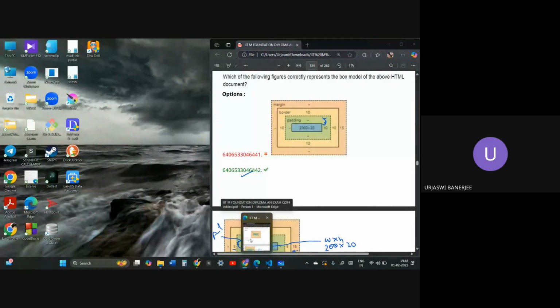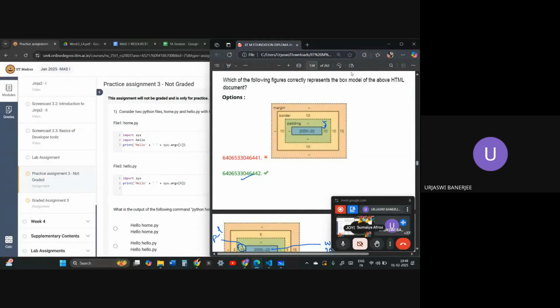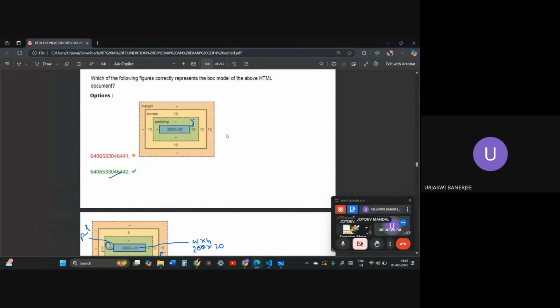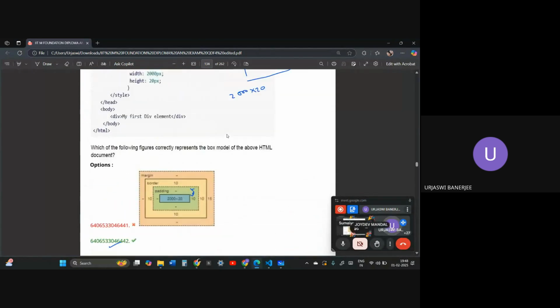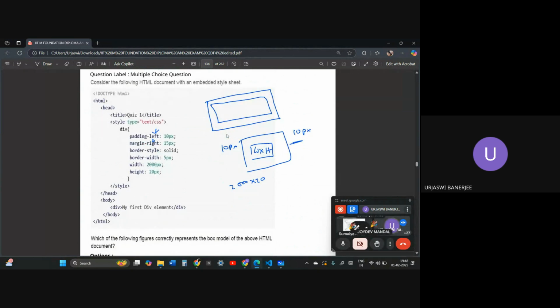I will just do this question, and this is also an HTML question. So this is the question, okay, I will just clear the screen.